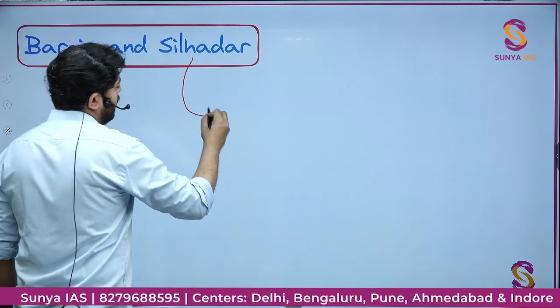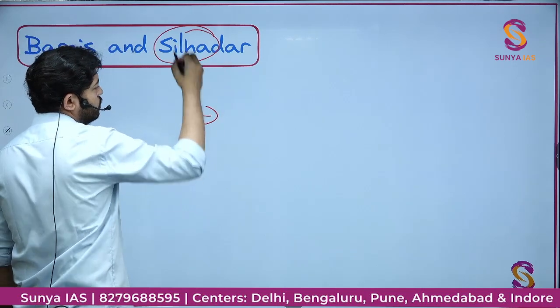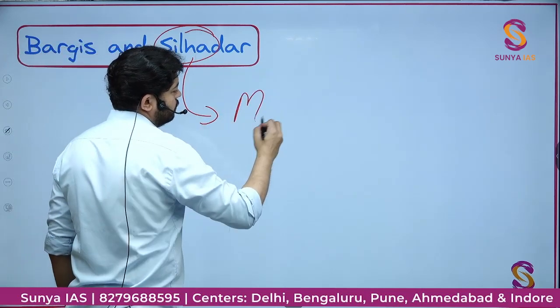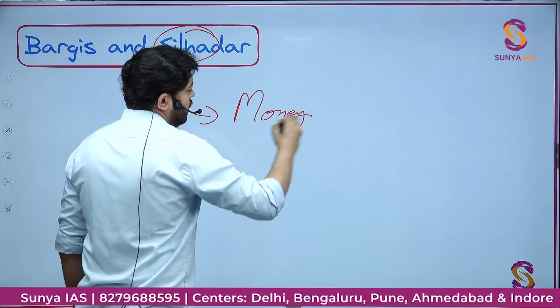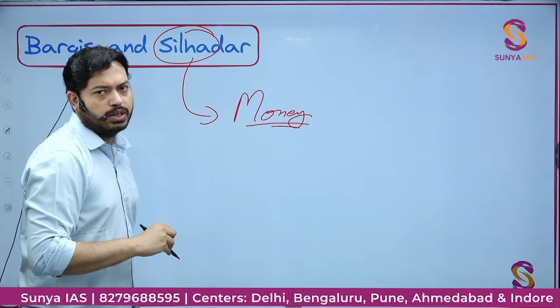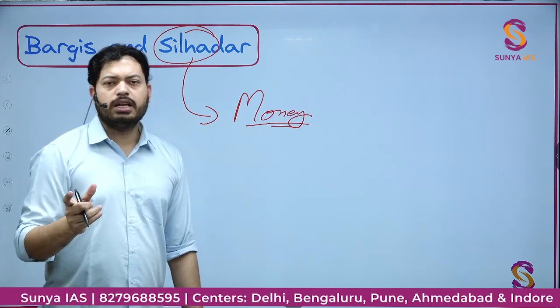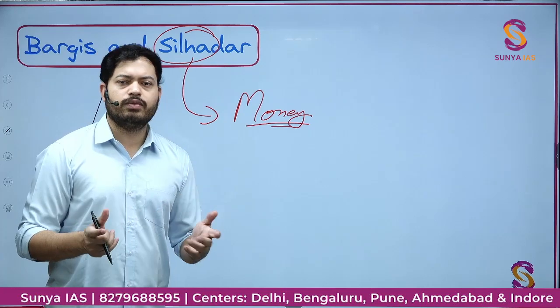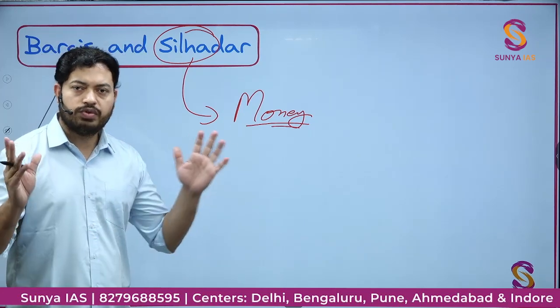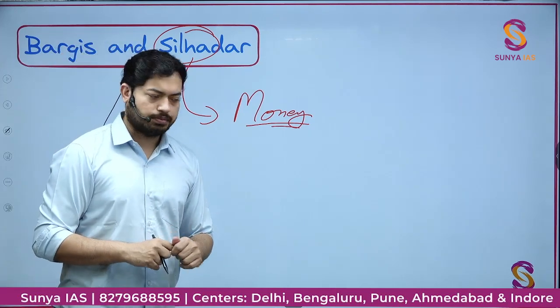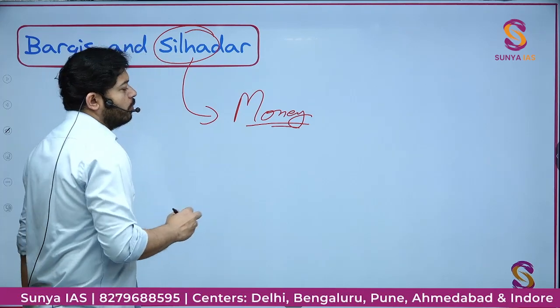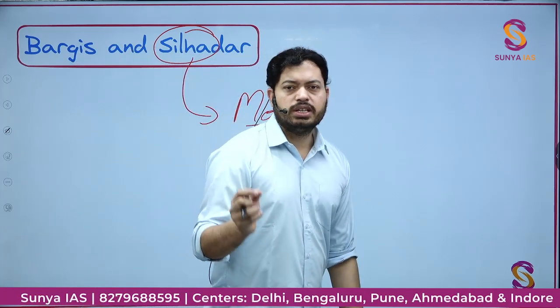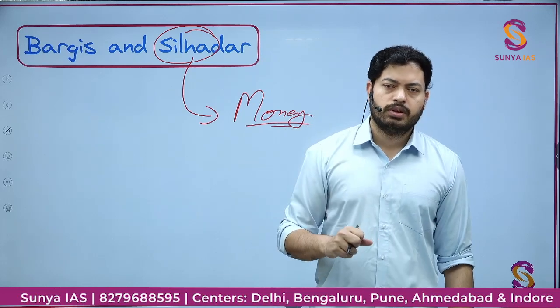Understand this thing. The Silhedar, as it says, Shilas, so they used to work for money. And this money is not paid by the Peshwa. For Bargis, everything, their weaponry, their salary, their everything was kept by the Maratha Empire. They were the official armed force of the Marathas. Bargis were allowed to loot the region which they have attacked.